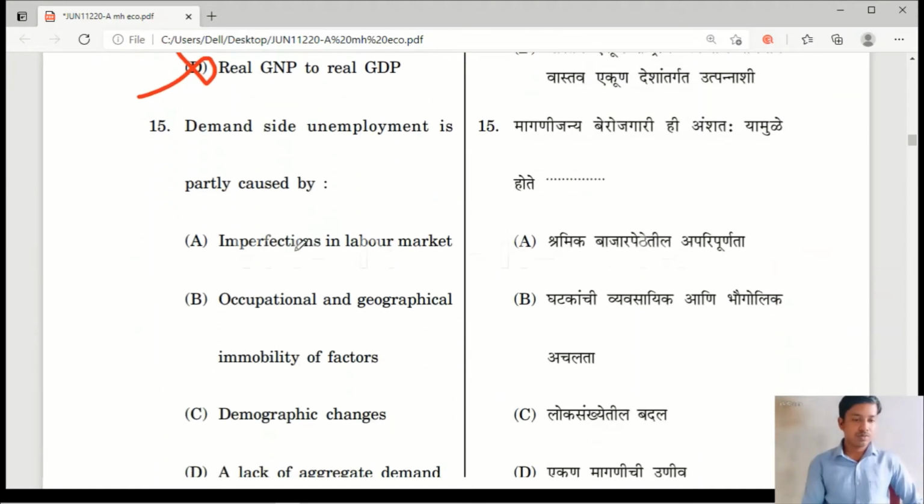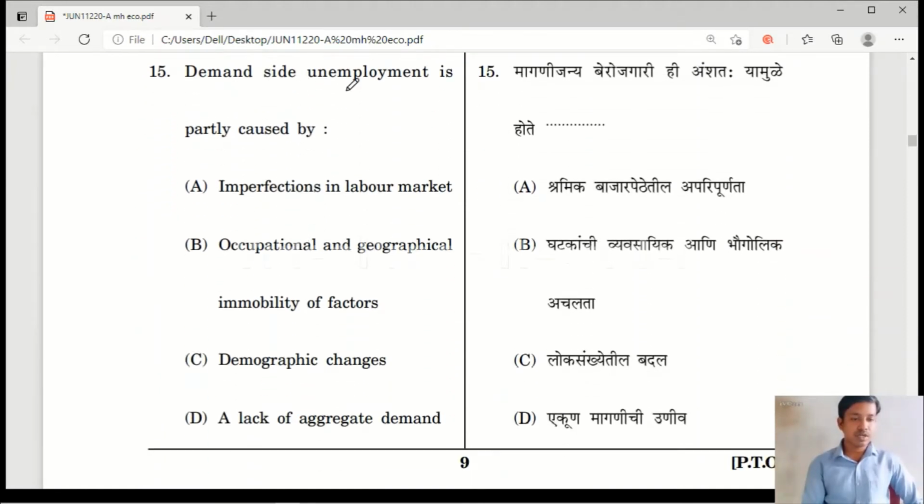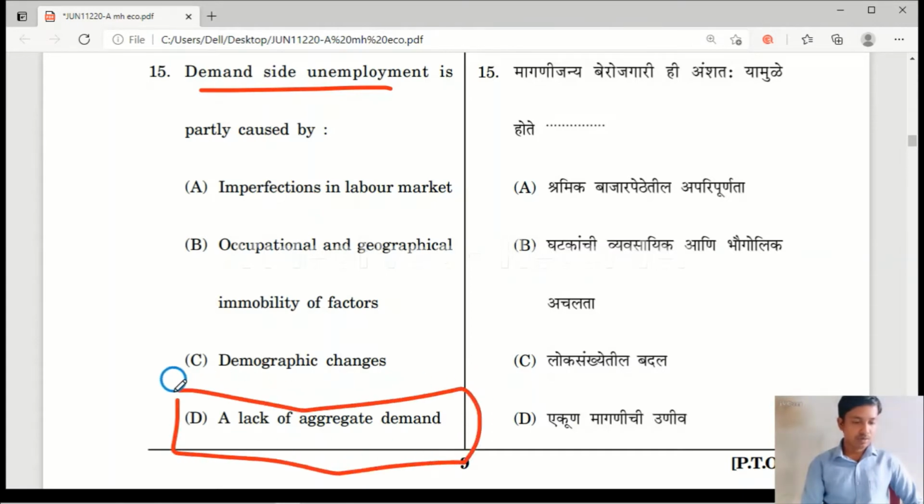Question number 15. Demand side unemployment is partly caused by: Option A, imperfection in the labor market. Option B, occupational and geographical immobility of factors. Option C, demographic changes. Option D, a lack of aggregate demand. As you all know, demand side unemployment takes place when there is a lack of demand in the market.